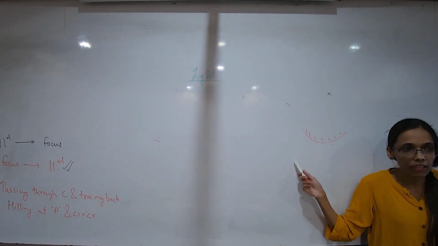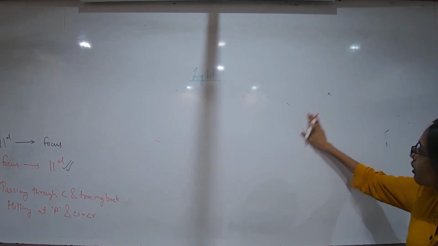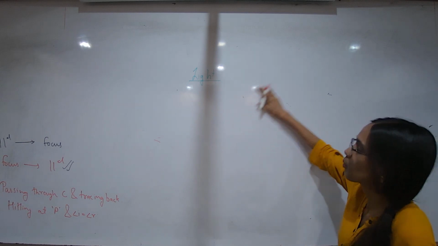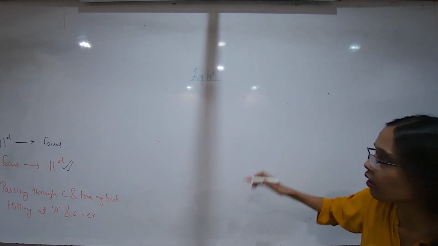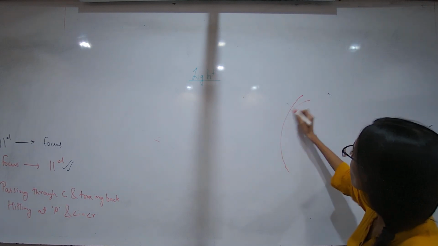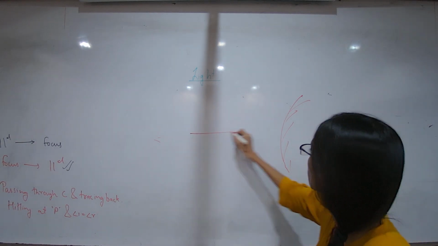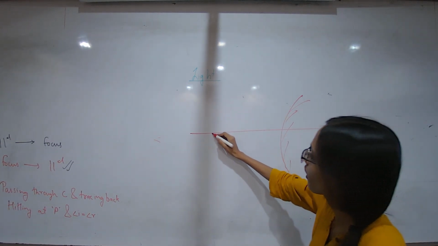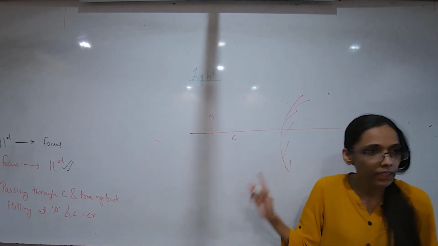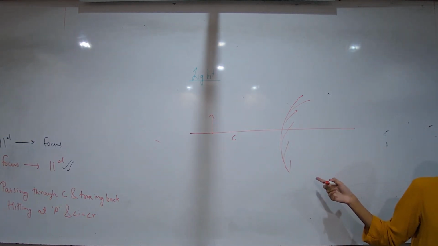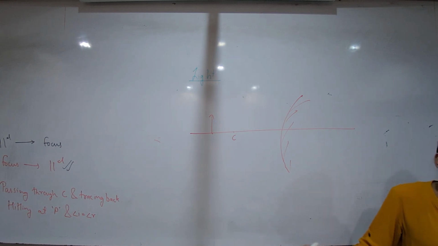Instead of a concave mirror, I want you, this is really an extra one, it might take a lot of brainstorming, provided you do something on your own first and then refer to Google. So use a convex mirror, and I want to know where the image is formed, again in the case where the object is beyond C. But in this case, the mirror is changed. Which is the mirror now? Convex mirror. I am already giving you a hint.